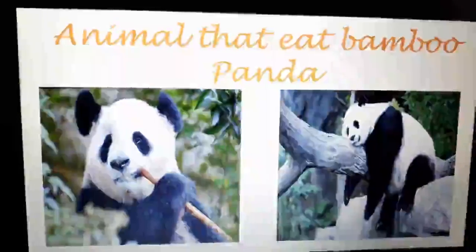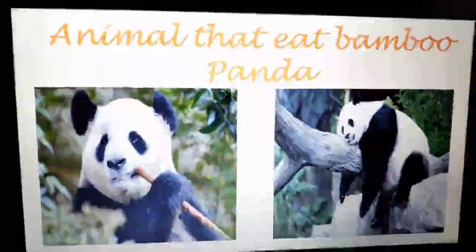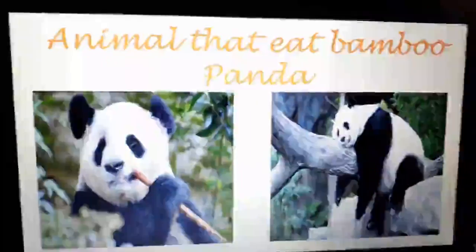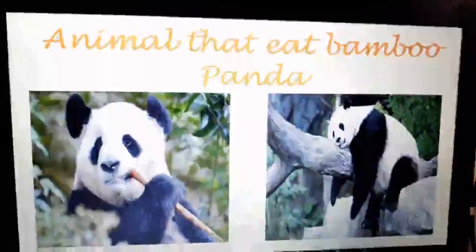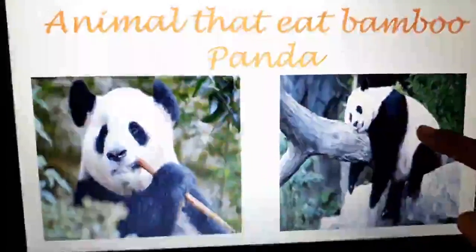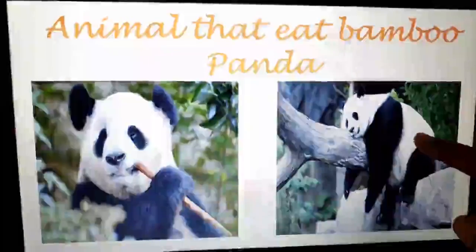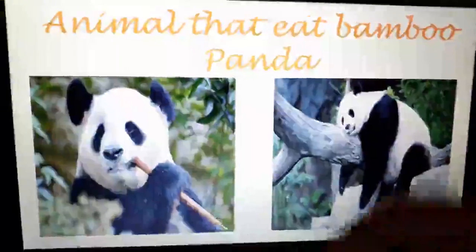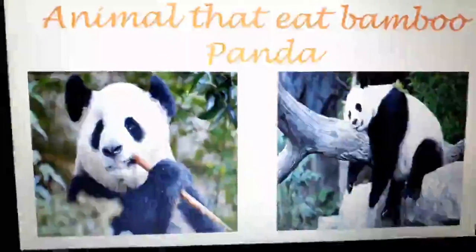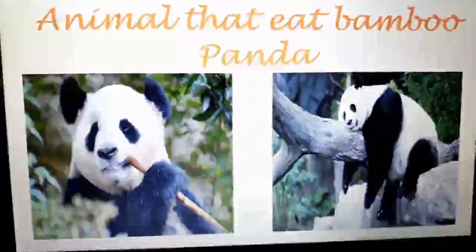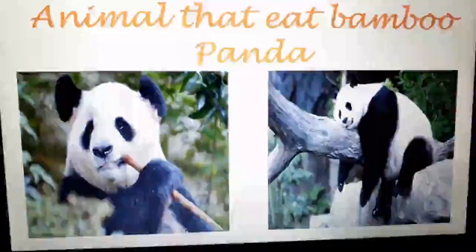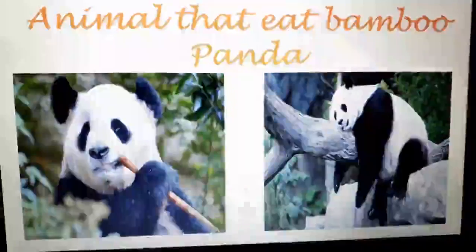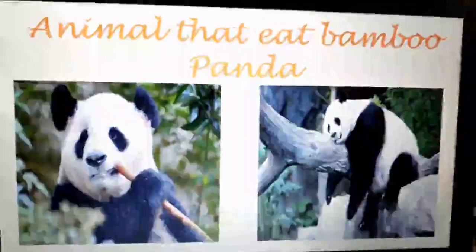Next we have is a panda. Panda is somewhat similar like bears, but they are a little bit lazy. Most of the time you can find them sleeping. They are white and black in color and they like to eat bamboos. So they like eating bamboos, and these pandas, they are white and black in color.